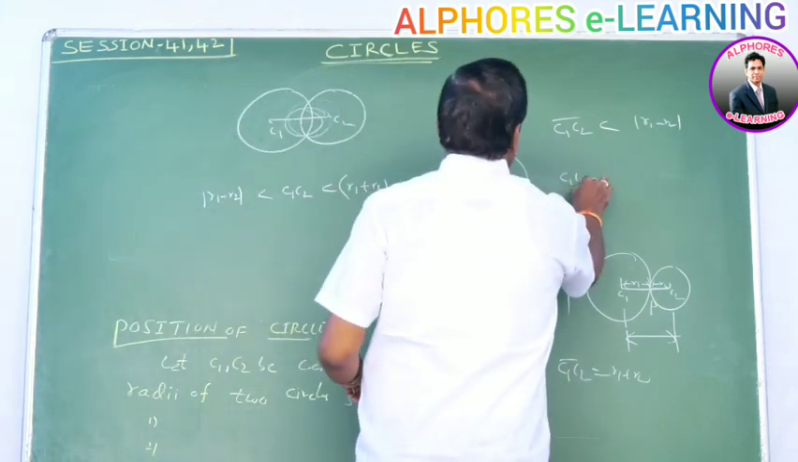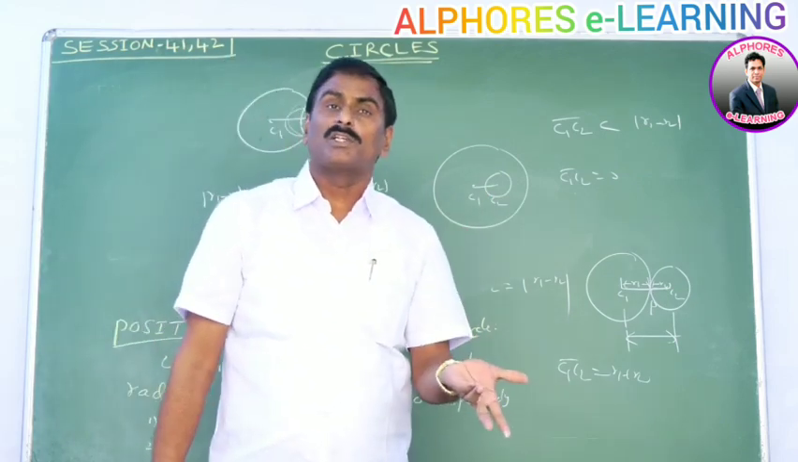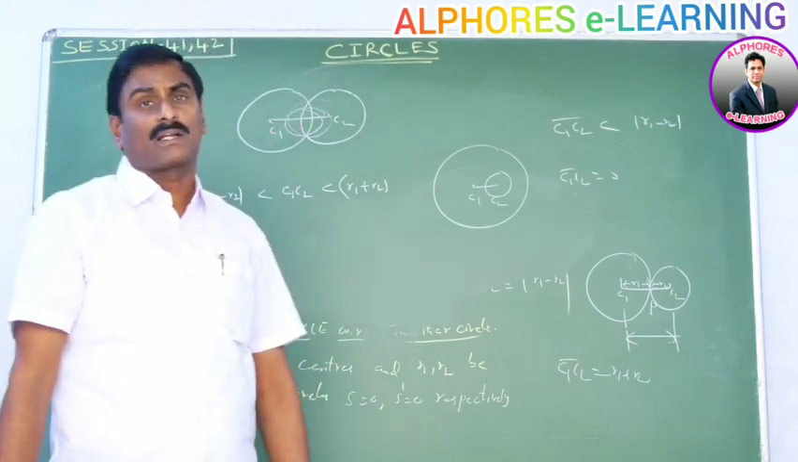Suppose C1C2 is equal to 0. Both centers of the circles coincide. That means C1C2 is equal to 0. Such circles are said to be concentric circles.